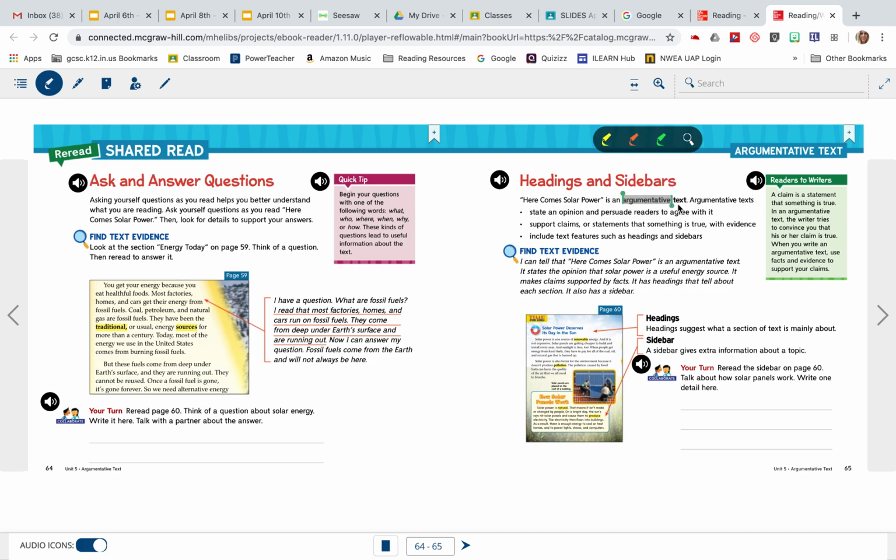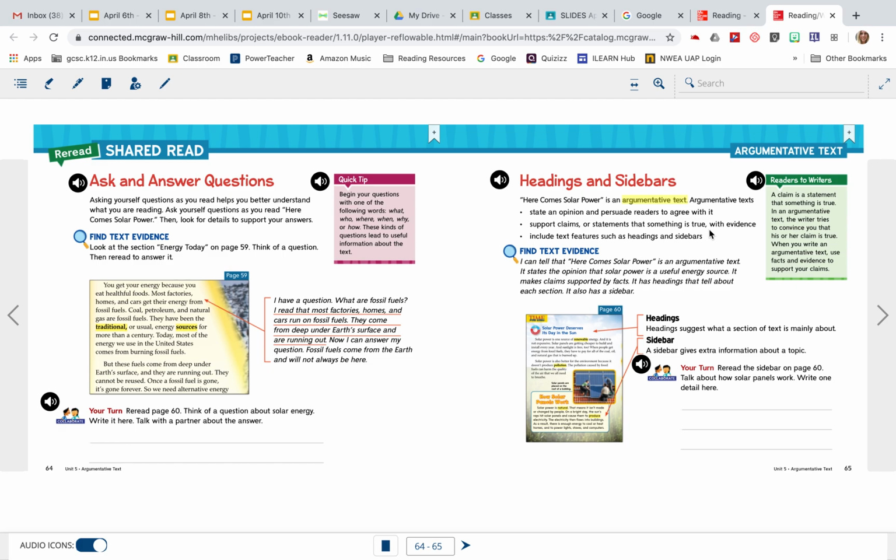So that gives me some clues that it might be an important word. So I'm going to go ahead and highlight that for us so that we see it fresh out, okay? It's an argumentative text. I hear a root word. Did you hear it too? Argumentative? It sounds a lot like argue or argument, right?